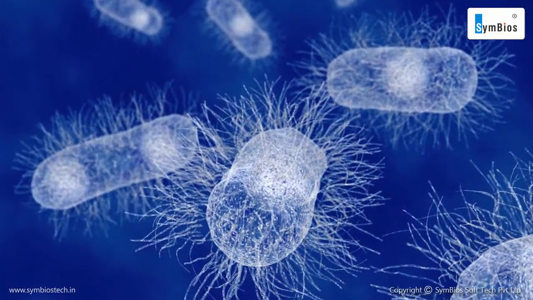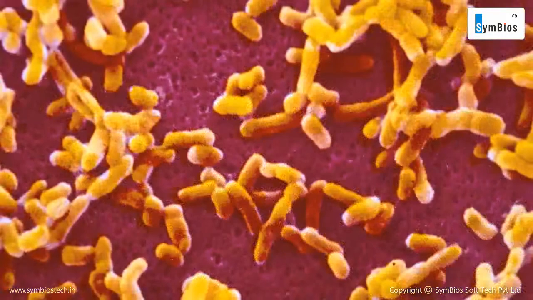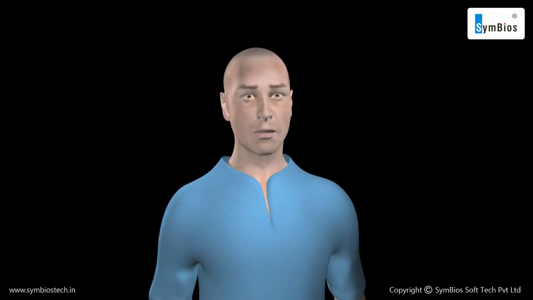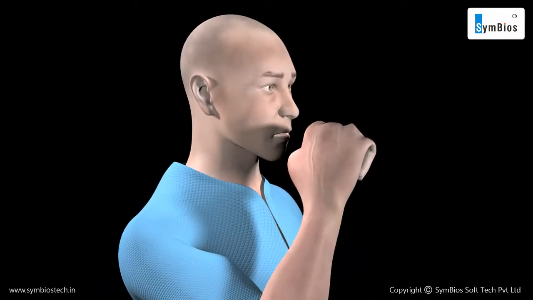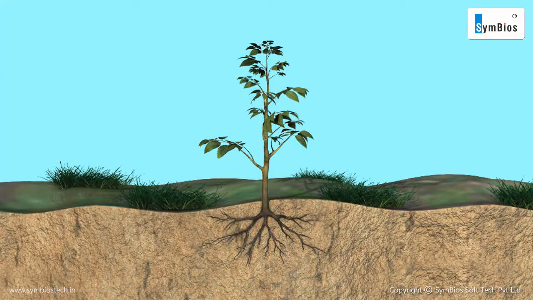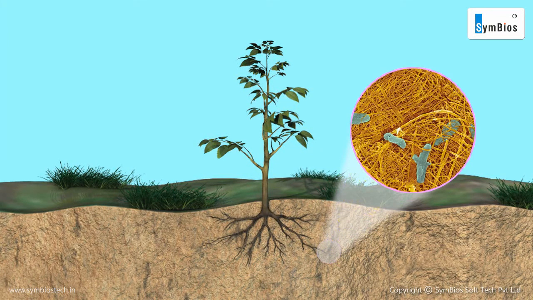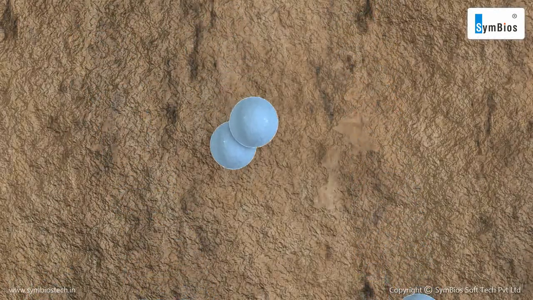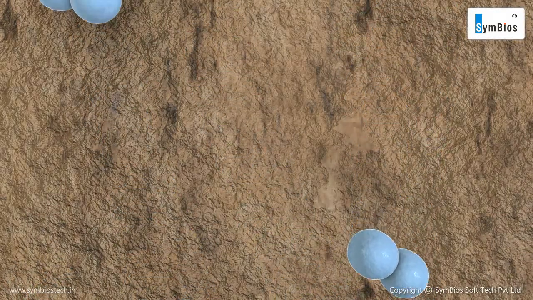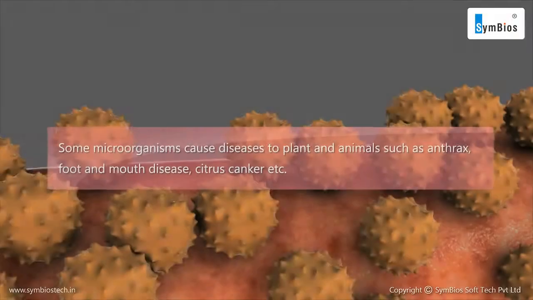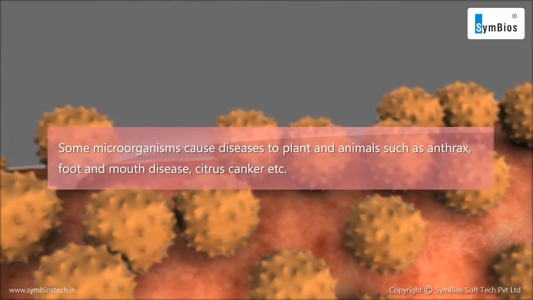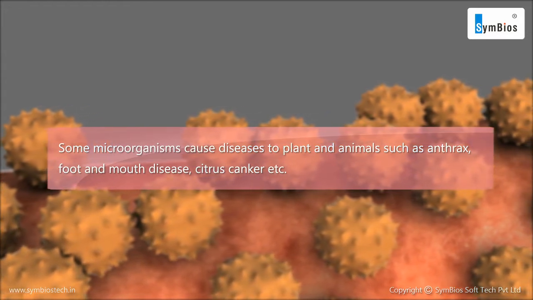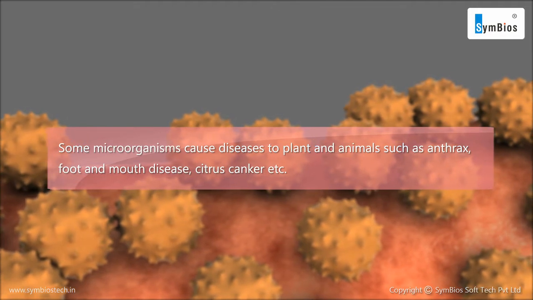Some microorganisms cause serious diseases like dysentery and malaria. Some of the microorganisms grow on our food and cause food poisoning. Some microorganisms reside in the root nodules of leguminous plants. They can fix nitrogen from air into soil and increase the soil fertility. Some microorganisms cause diseases to plants and animals such as anthrax, foot and mouth disease, citrus canker, etc.